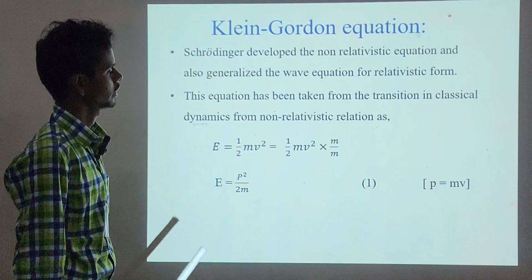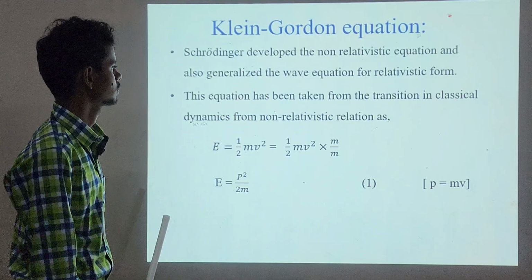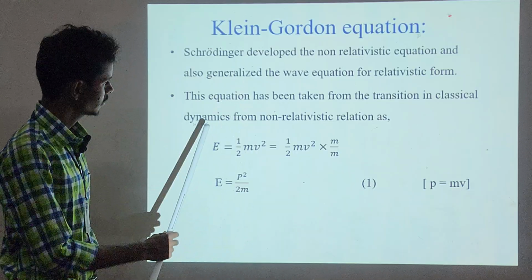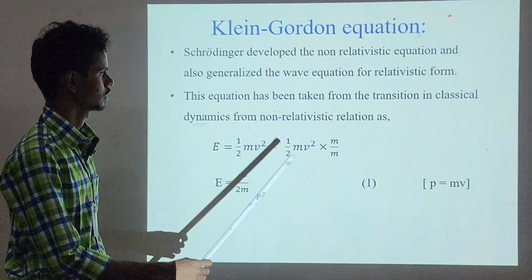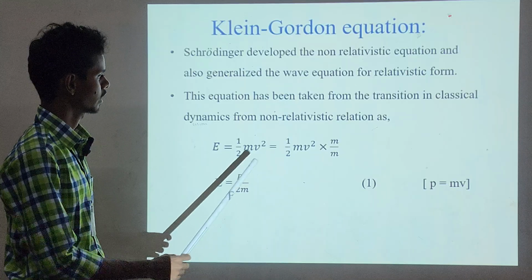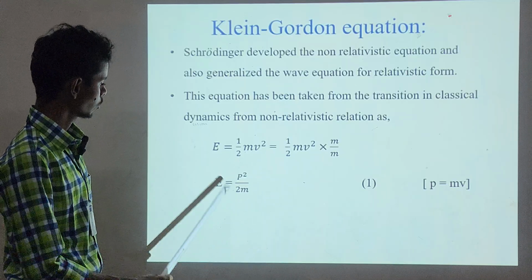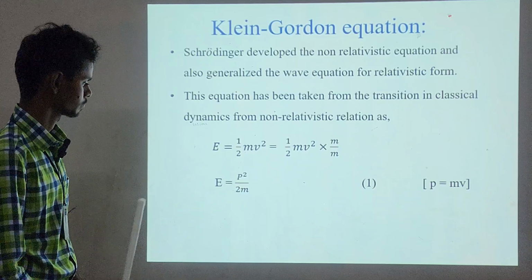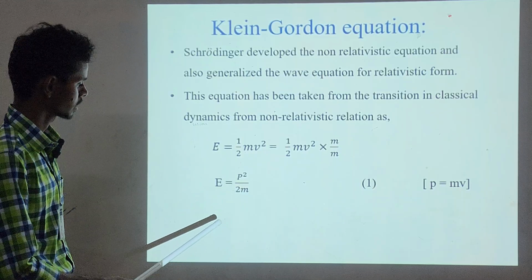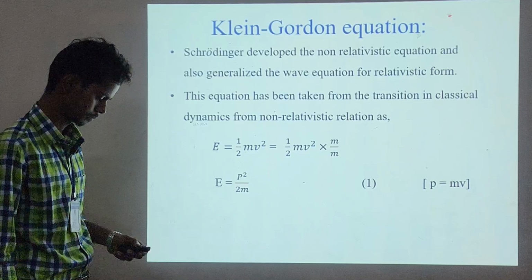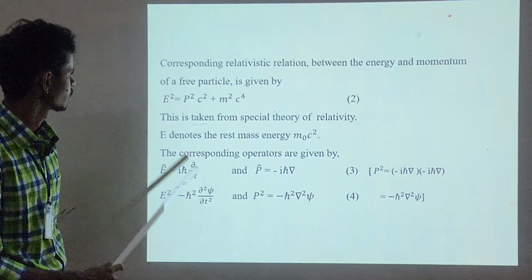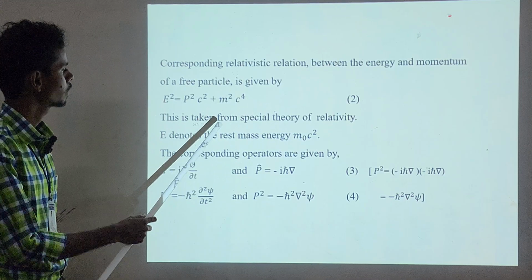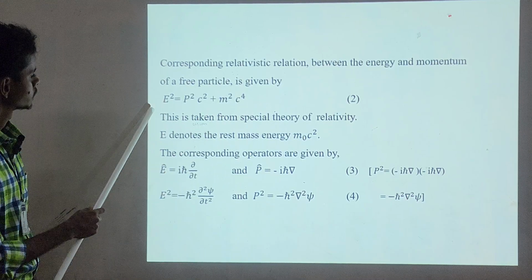Schrödinger developed the non-relativistic equation and also tried to generalize the wave equation to relativistic form. This equation is taken from the transition in classical dynamics from non-relativistic relations. We know already about this: E is equal to p squared by 2m. We know that kinetic energy is given as p squared by 2m. The corresponding relativistic relation between the energy and the momentum of the free particle is given by this equation.